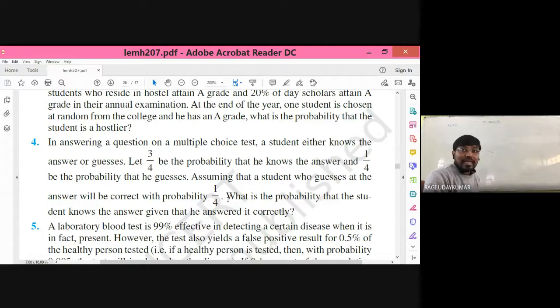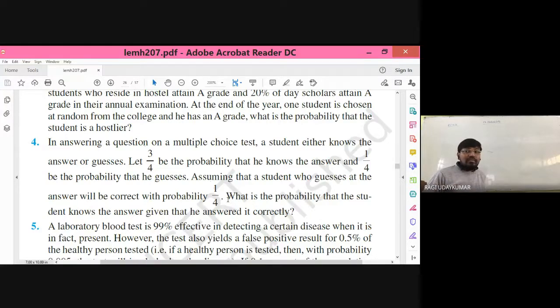So getting a correct answer is an event A. The main thing is that the description is very important here. What is event A? Event A is to be taken as getting a correct answer. If he guesses the answer, the probability of a correct answer is 1 by 4.